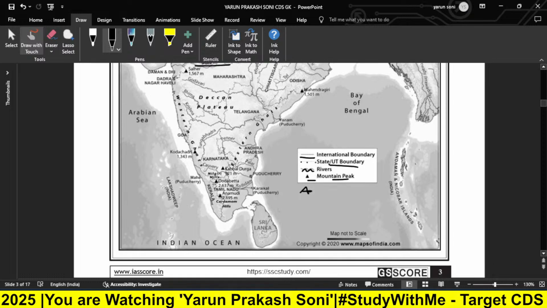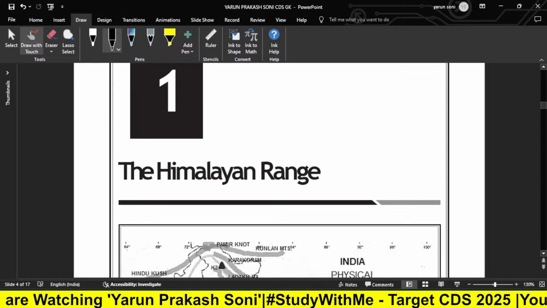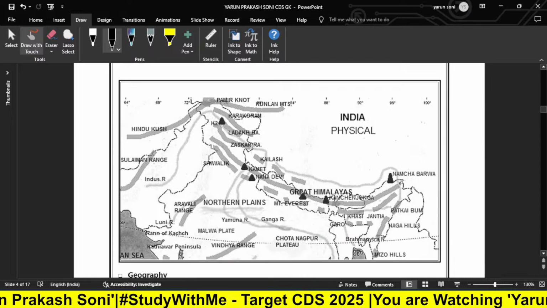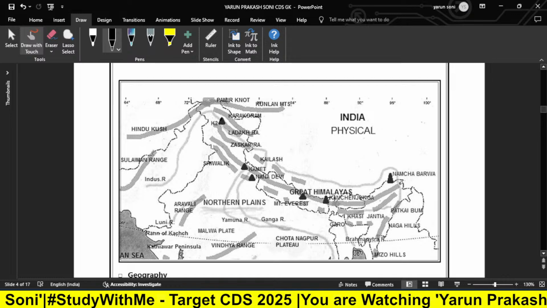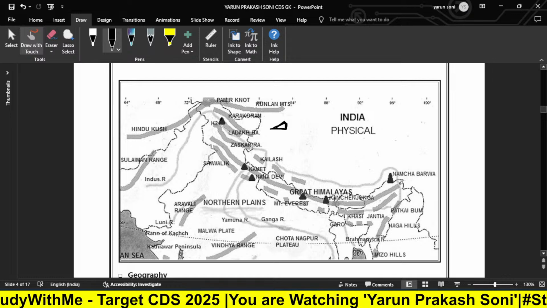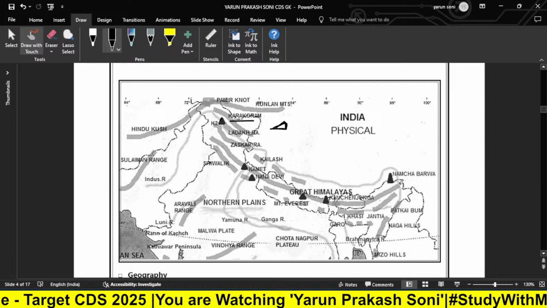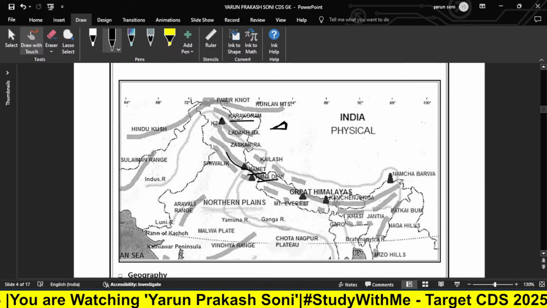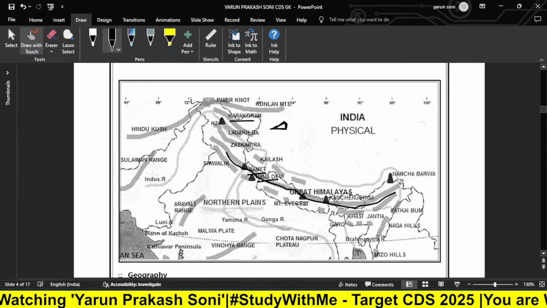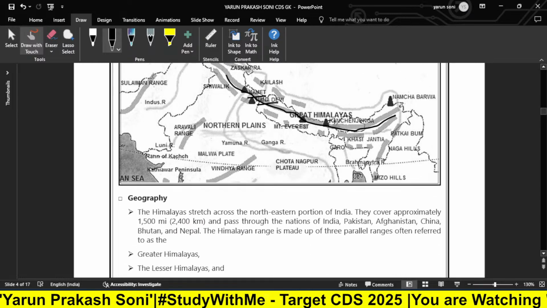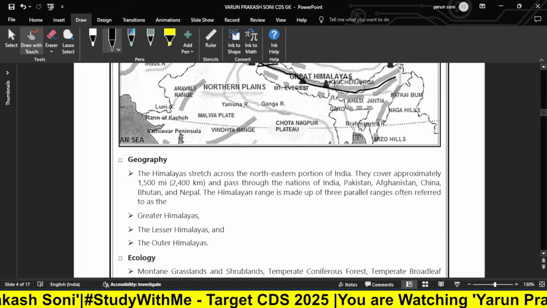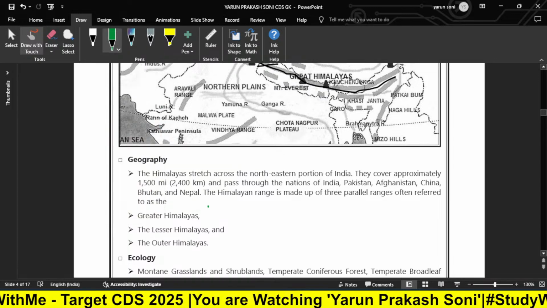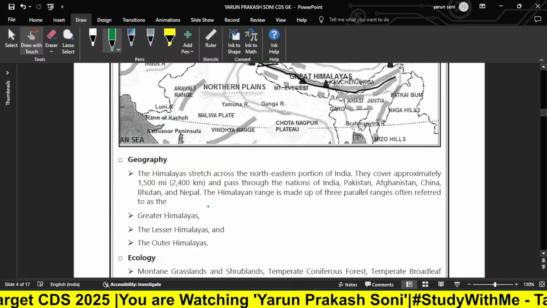Okay. Now the first chapter is the Himalayan range. So this is India's physical map. Here we have this triangle pattern which shows the mountain range. So we have Karakoram, Kamet, Nana Devi, and these are the Great Himalayan range as you can see here. Now we have some geography for it. For the geography purpose, I am using green color, so we have a good mind mapping.